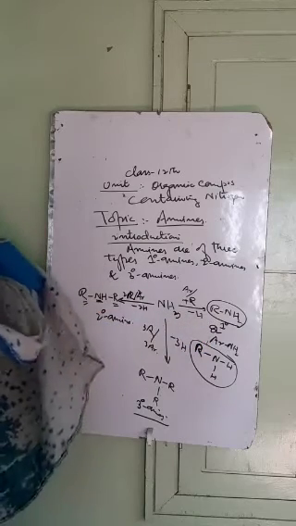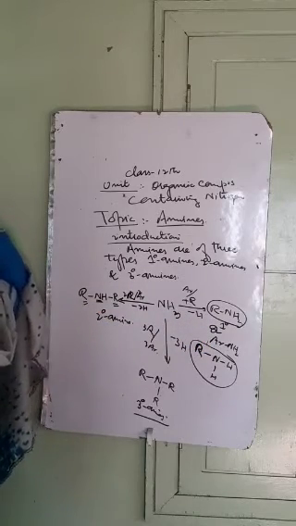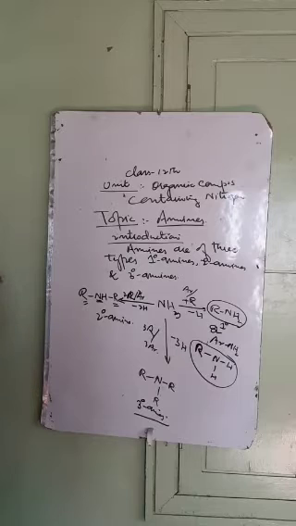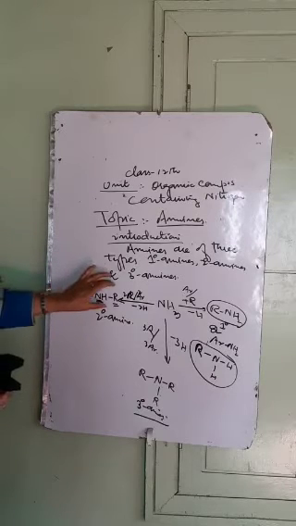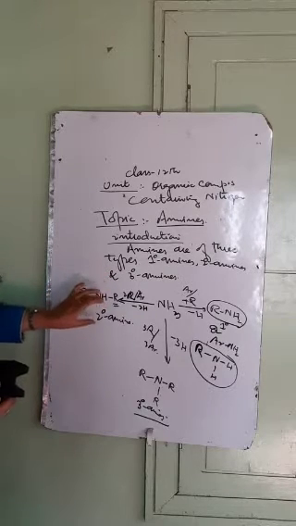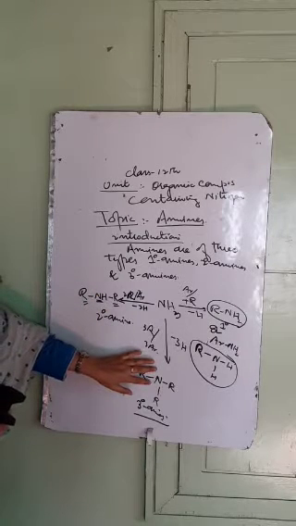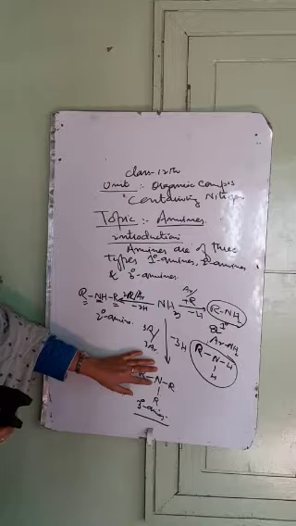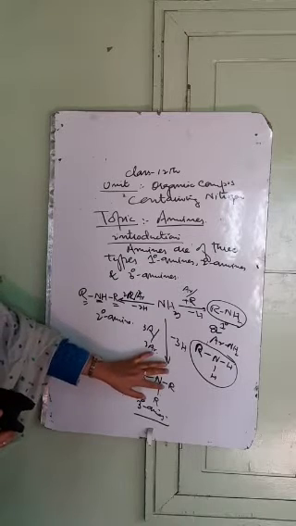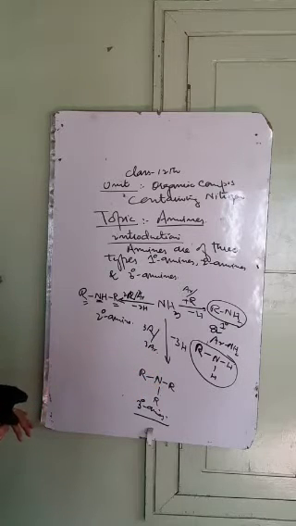Such amines are called as primary amines. Similarly, we have secondary amines where the nitrogen of the amino group is attached to two alkyl groups or two aryl groups. And tertiary amines में क्या होता है कि जो ये नाइट्रोजन होता है अमाइनो ग्रुप का that is attached to three alkyl or the three aryl groups. Such are called as the tertiary amines.